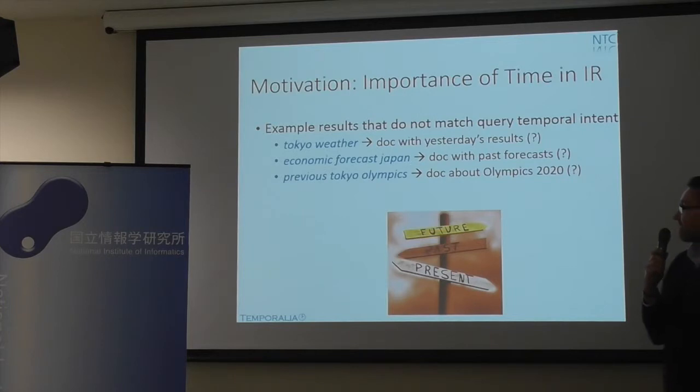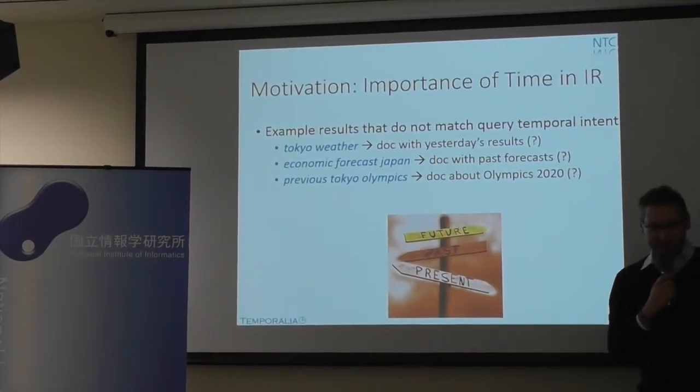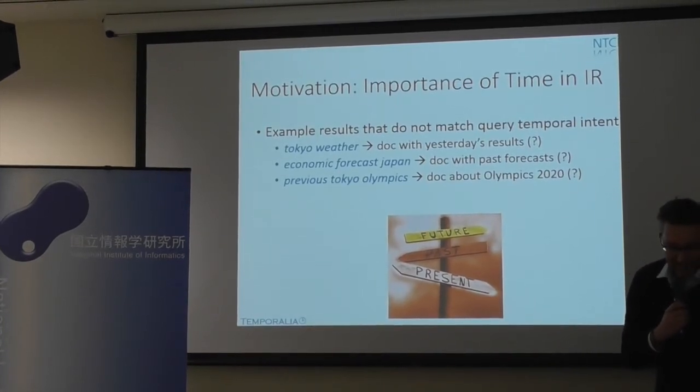Let's see the results if we actually have a wrong match between the temporality of the query and the temporality of the document. Like for Tokyo weather, we might return documents about yesterday's weather, or for economic forecast Japan, where we talk about past forecasts, or even for the query next Tokyo Olympics, which returns documents about the previous Olympics. You can see that the users might not be satisfied with these kinds of results.